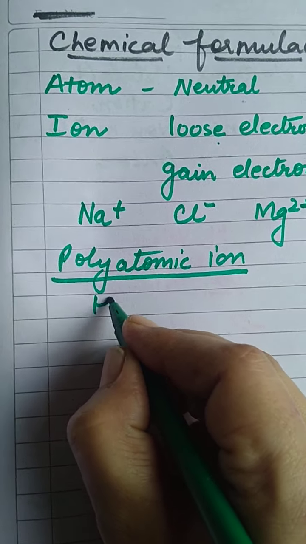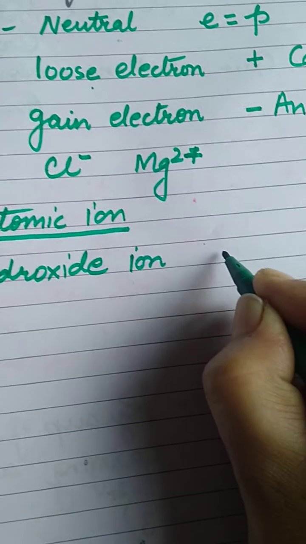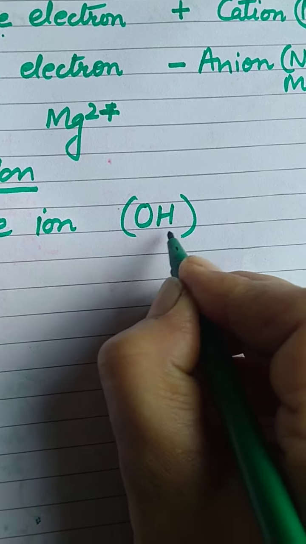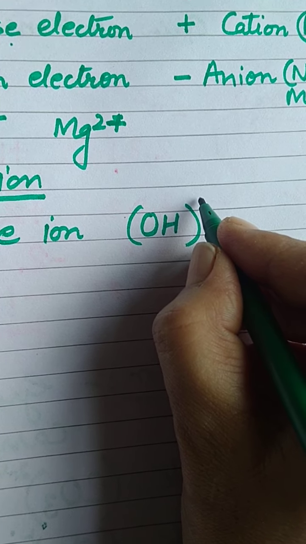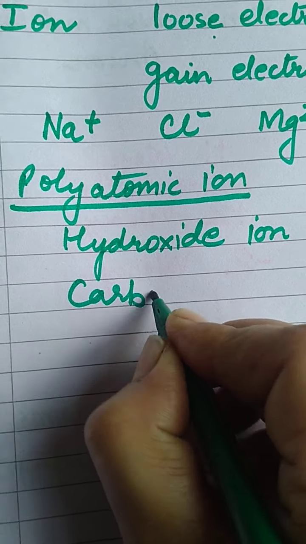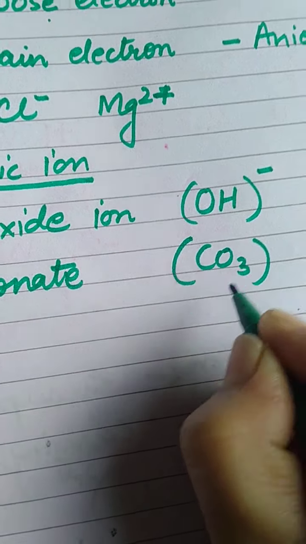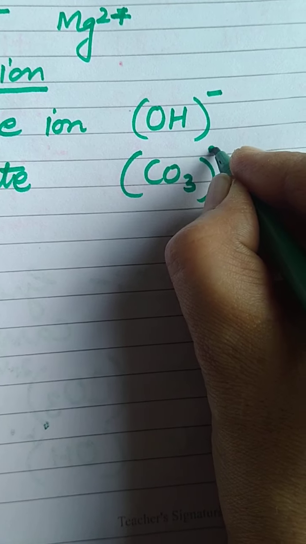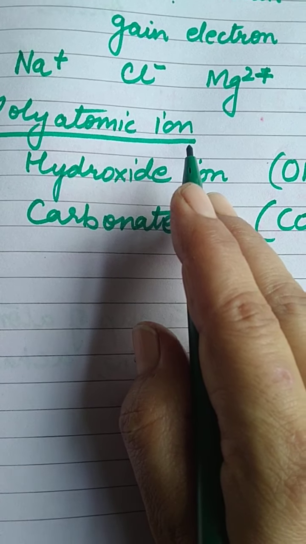For example, hydroxide ion. Hydroxide is not a single element, it is a group of elements, always written all together. Its charge is how much? It is -1. Right? For example, carbonate ion. Carbonate is always written together, CO3. You cannot separate it. CO3 all together, and the charge is 2-. This is polyatomic ion. Right, students?